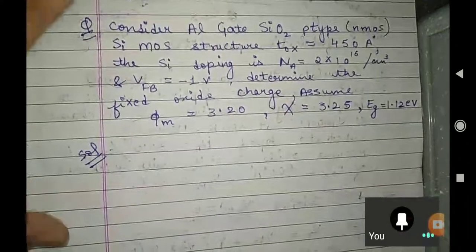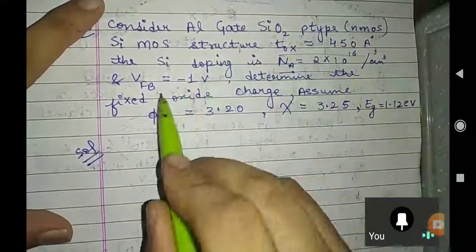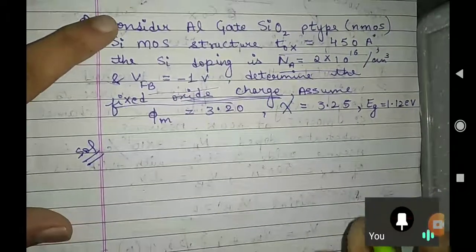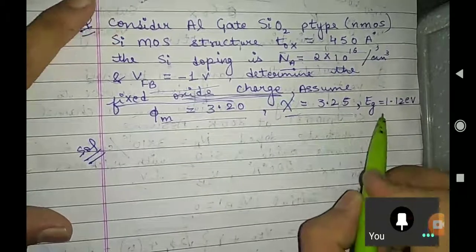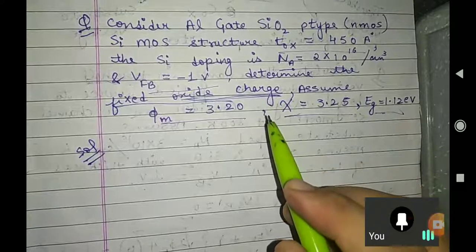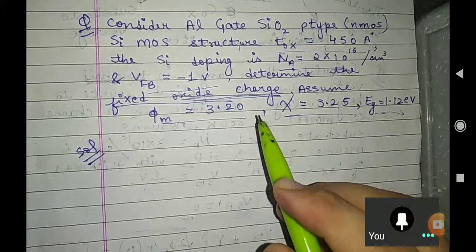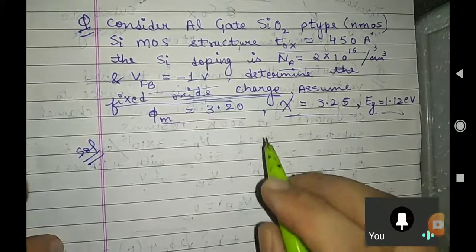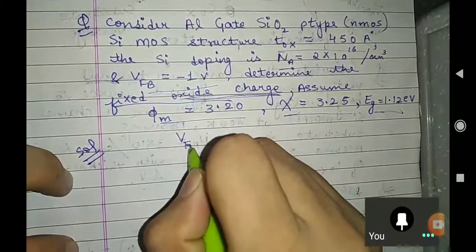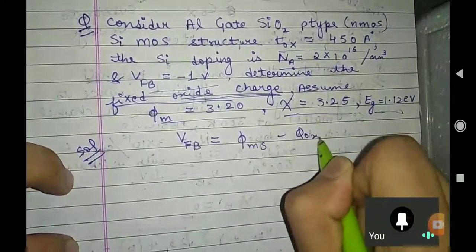Now this is our problem. We are having a p-type NMOS semiconductor only, in which we are having Na, TOX, flat band voltage, and they are asking the oxide charge QOX. They have phi m, they have chi, they have Eg, and I believe that you know the formula. What is the formula for flat band voltage? Can anybody just tell me? Phi ms minus QOX over COX.